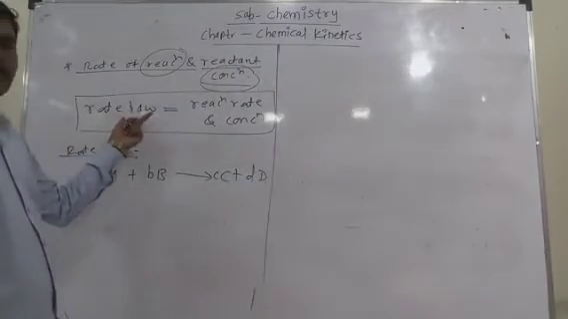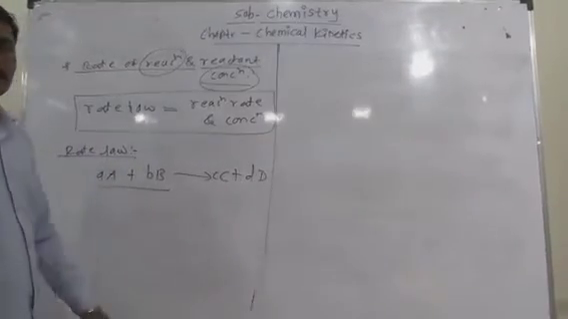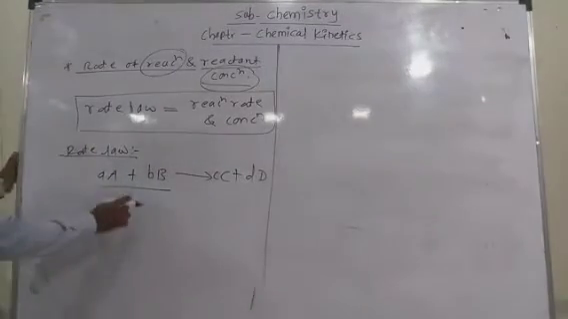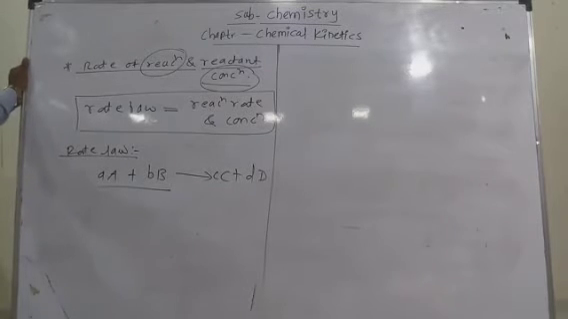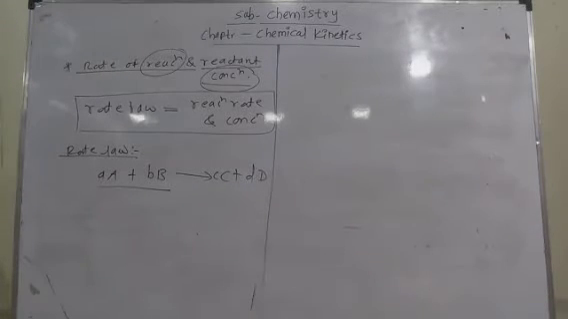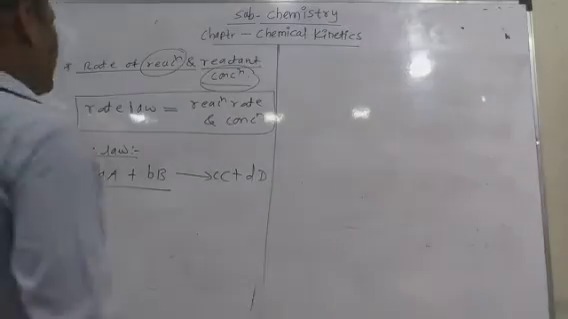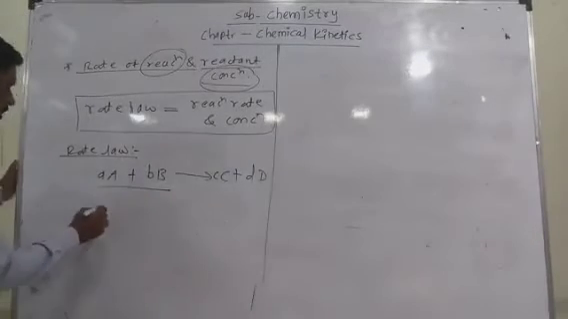According to the rate law equation, the rate of reaction depends on the concentration of the reactant. The definition becomes: the rate of reaction is proportional to the molar concentration of reactant at a given time, raised to simple powers. How is it raised to simple powers?